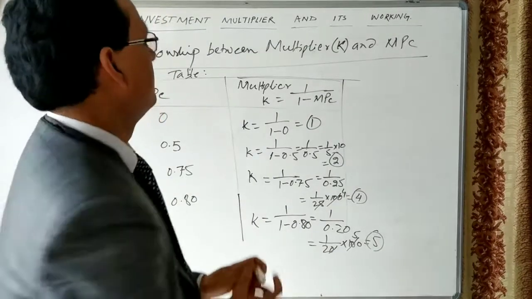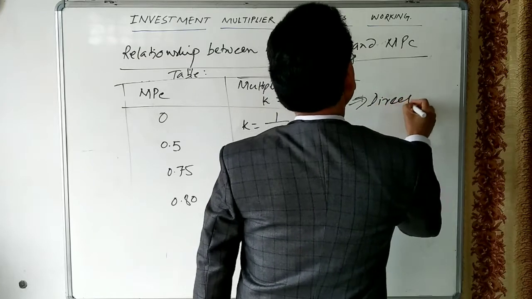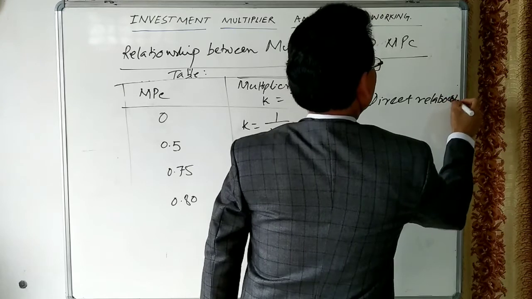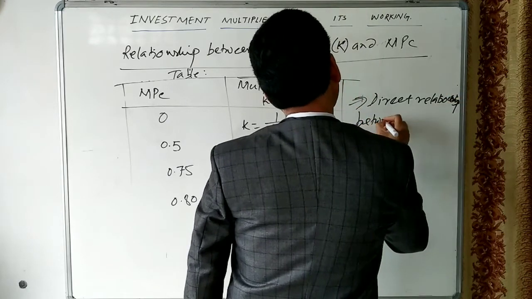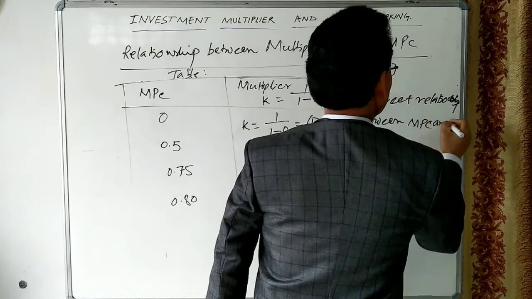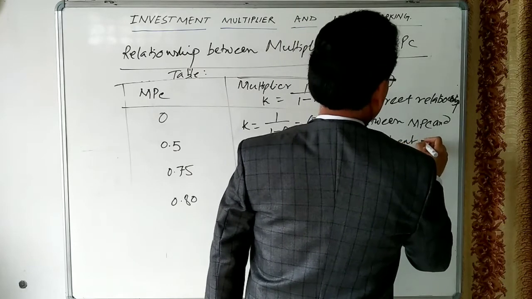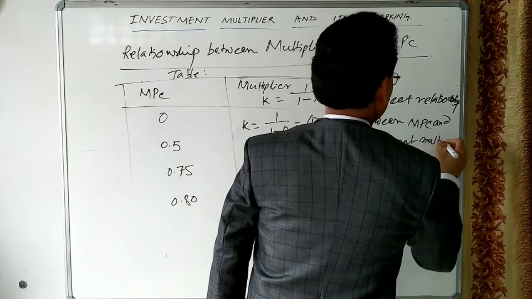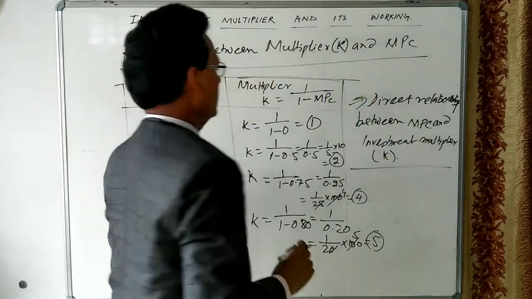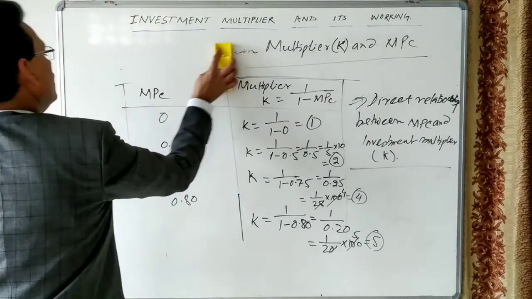Here we have already seen there is a direct relationship between MPC and the multiplier, the investment multiplier. Investment multiplier means k. It means there is a direct relation between them. Let us see how this investment multiplier works in the economy.